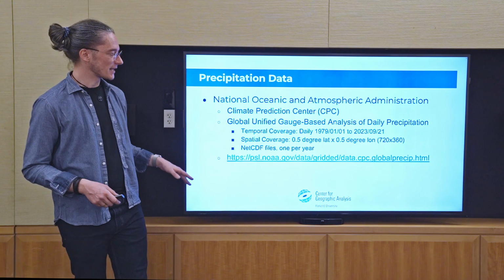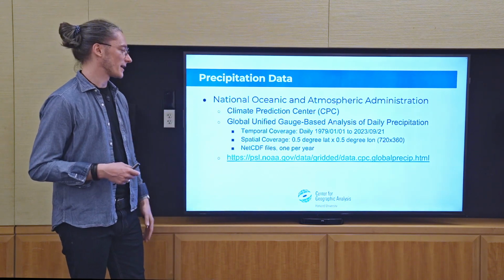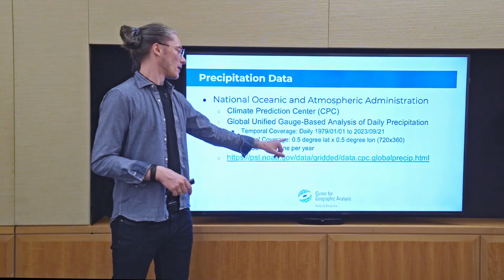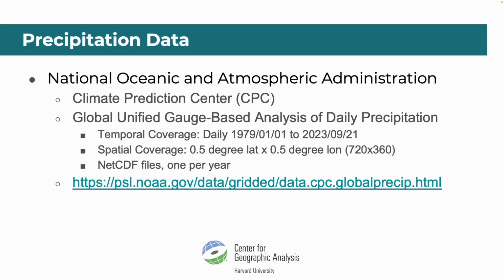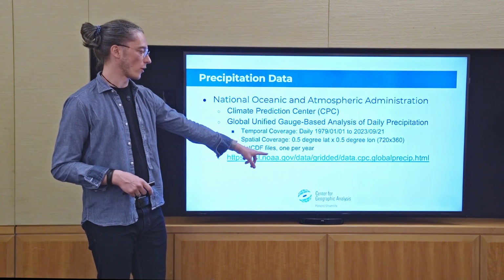Now, this data set comes with a huge temporal resolution, over many decades, and a good spatial coverage: 0.5 degrees latitude times 0.5 degrees longitude. Okay, we will look into what that means. And it comes in a NetCDF file, one per year.